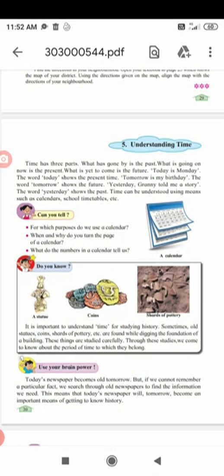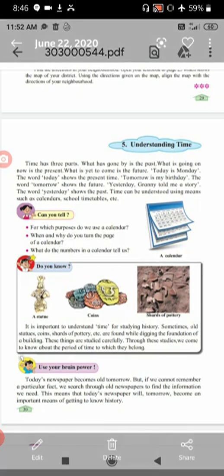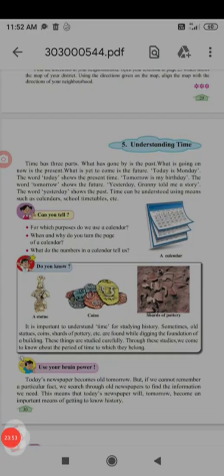History means past. History means past. Okay, children, history means what? Past.